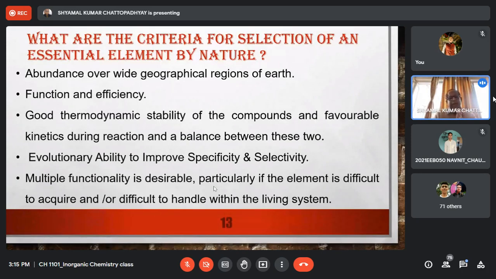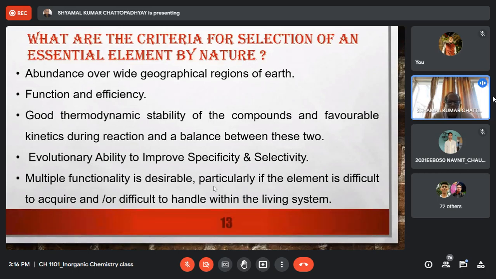Iron is an element. Apparently, it seems a very simple element, but from your school chemistry knowledge, iron above pH 3 should start precipitating as ferric hydroxide. So ferric iron, particularly in the ferric form, has a tremendous tendency to form a precipitate of ferric hydroxide. That means the solubility of iron above pH 3 is very low. Now biological pH is pH 7. Right, biological pH, around pH 7 to 7.2.